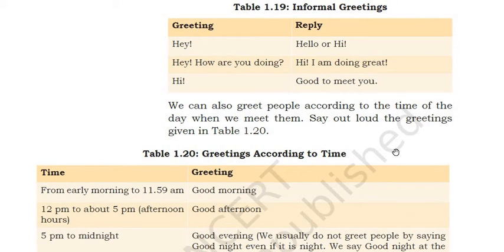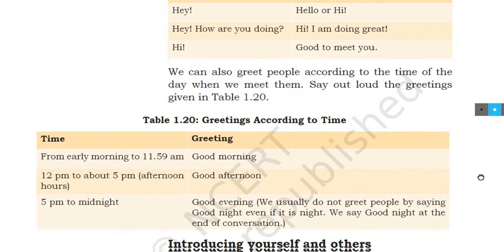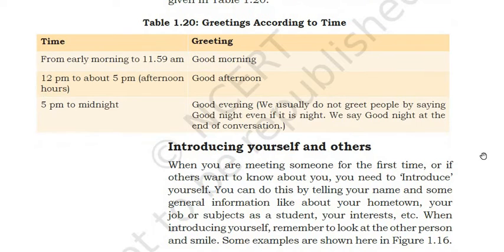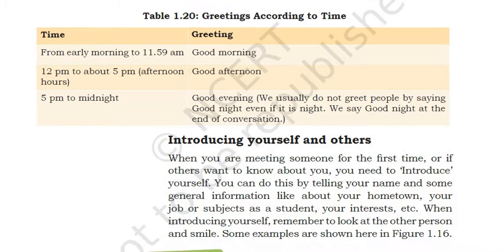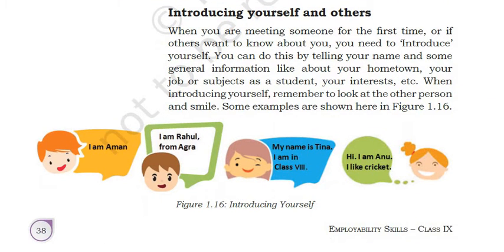We can also greet people according to the time of the day when we meet them, like good morning, good evening, like this. See, in this table you can see from early morning to 11:59 a.m. good morning, and after that 12 to 5 p.m. good afternoon, and after that good evening. Okay, after 5.